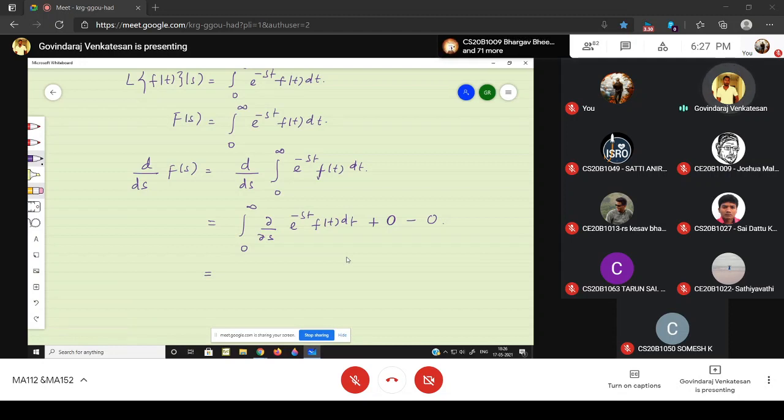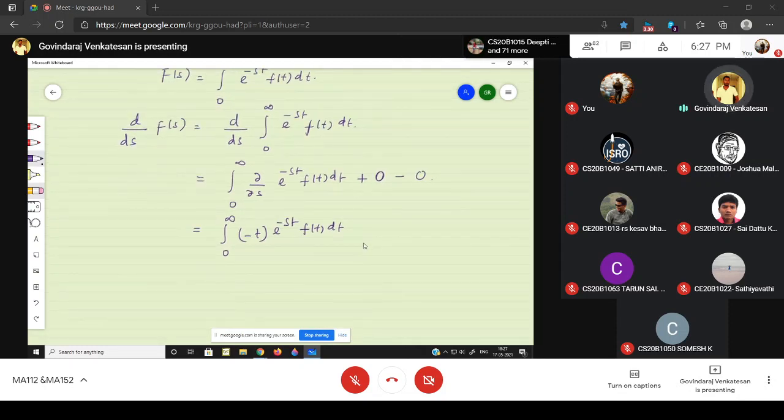f of t is a constant, it comes with the multiplication, so no problem. What is the partial differentiation of e power minus st? Minus t into e power minus st. So the integral from 0 to infinity of minus t into e power minus st into f of t dt. I can rewrite this as minus the integral from 0 to infinity of e power minus st into t into f of t dt.